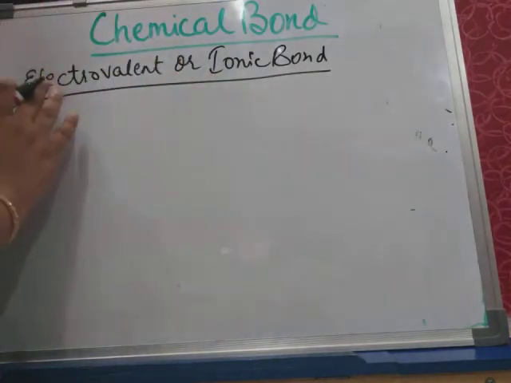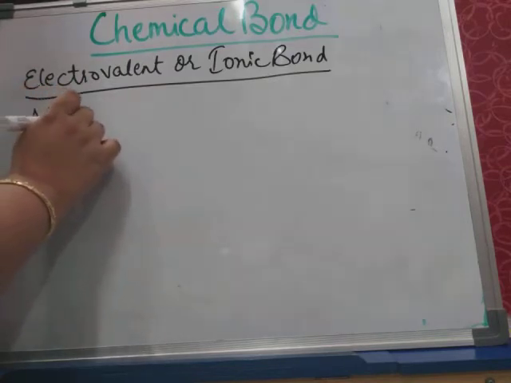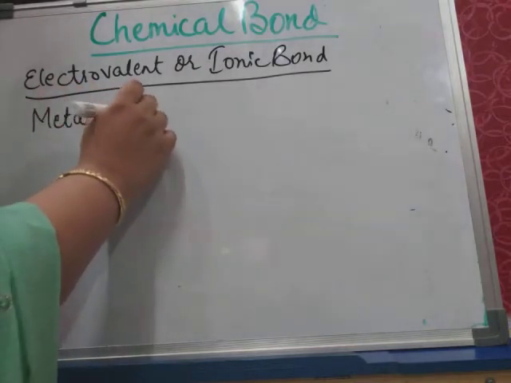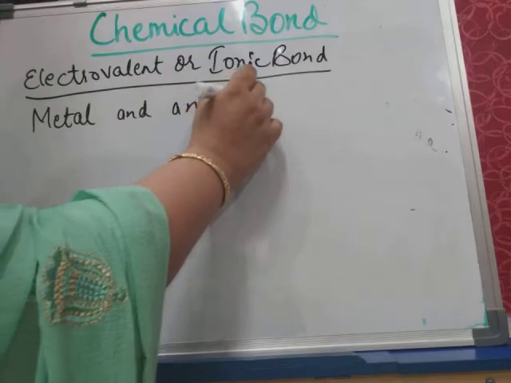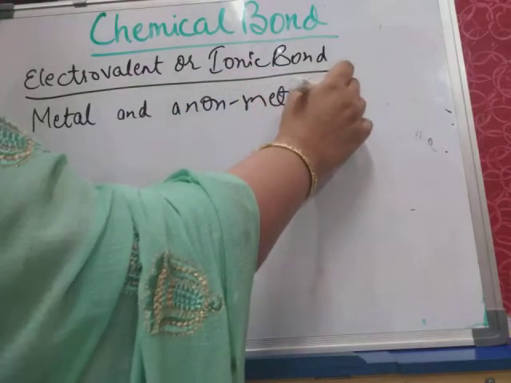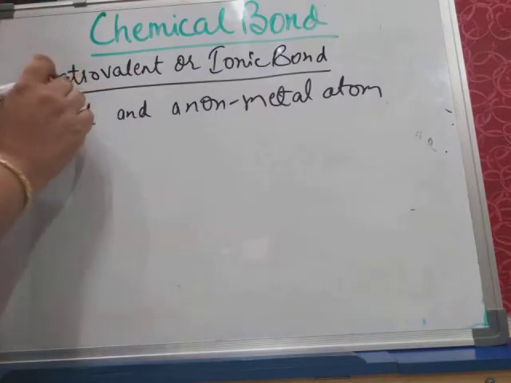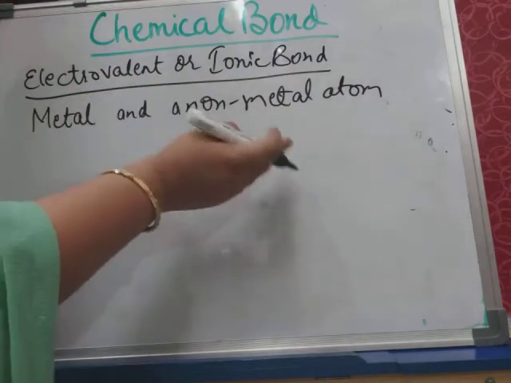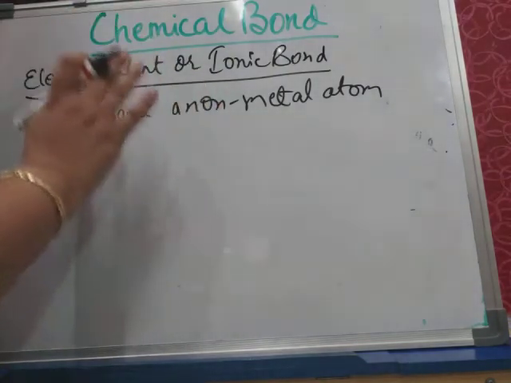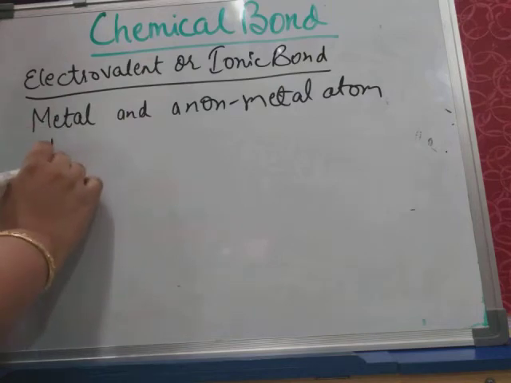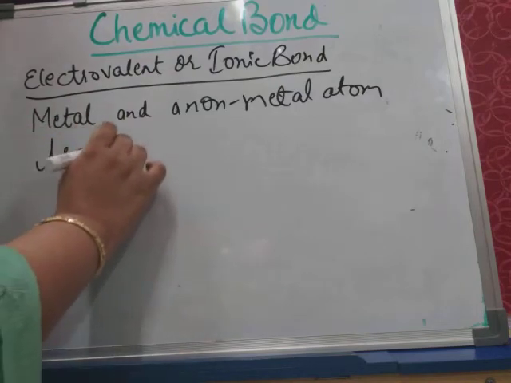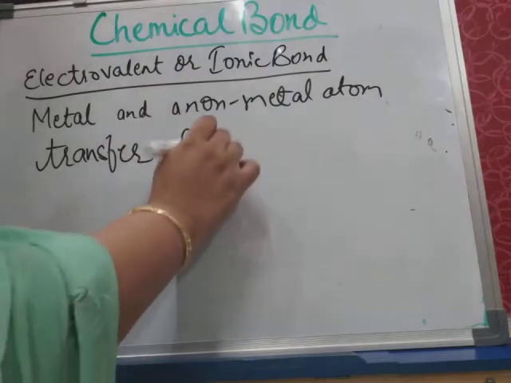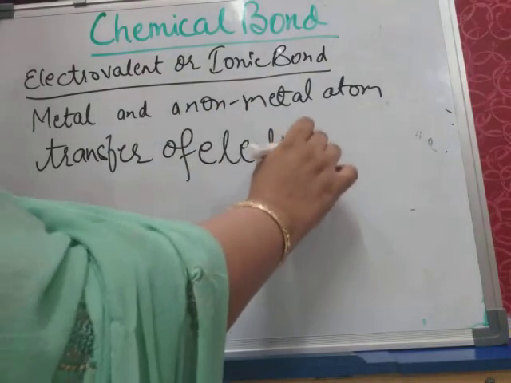See, electrovalent bond is always formed between a metallic atom and a non-metal atom. Electrovalent bonds are the bonds which are formed between a metal atom and a non-metal atom, and here the bonds are formed by transfer of electrons. See, this point you have to keep in your mind.